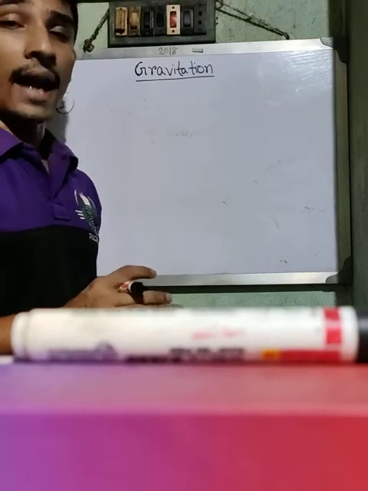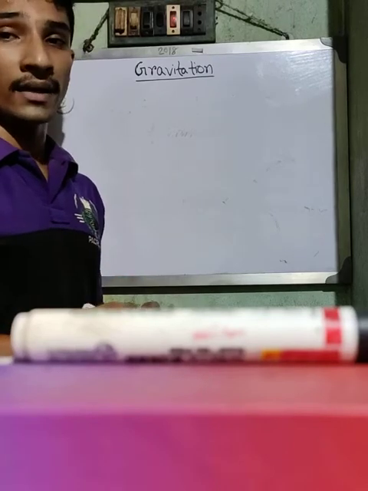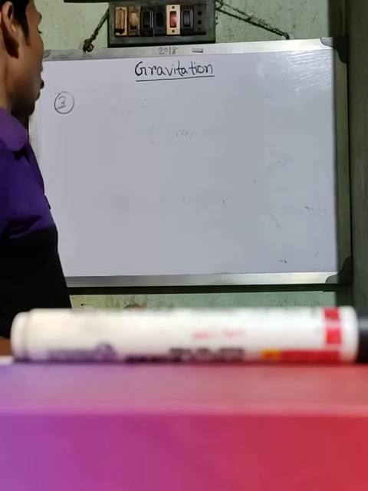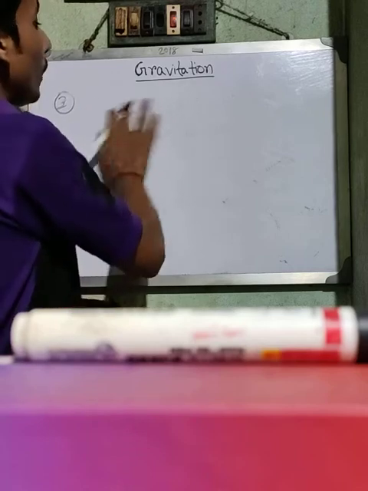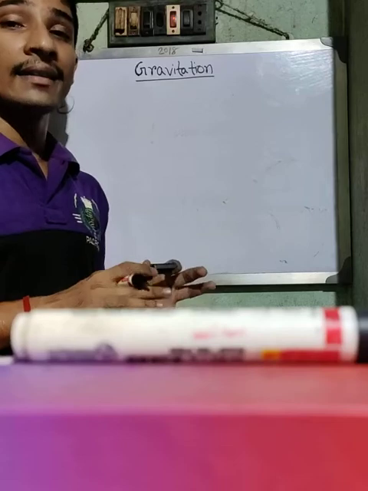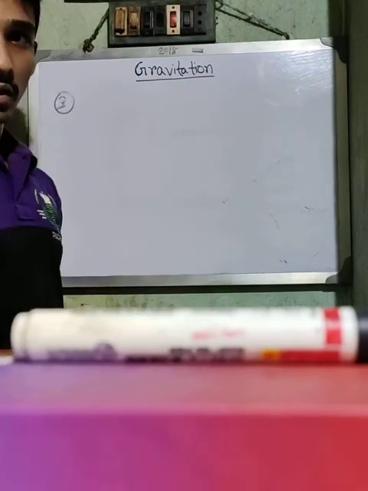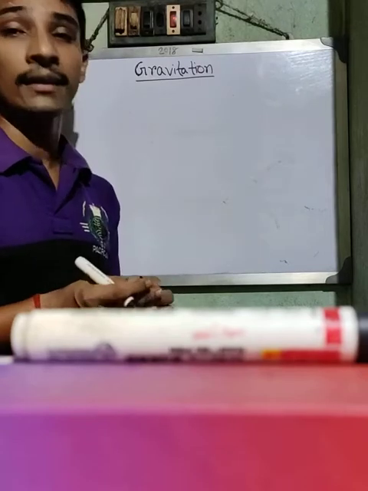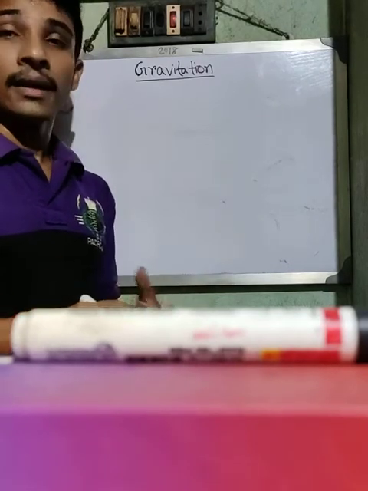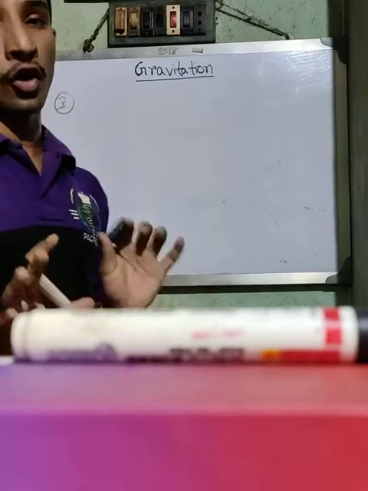Third point: every planet has the force of gravitation. This force of gravitation decides whether the planet has a satellite or not.